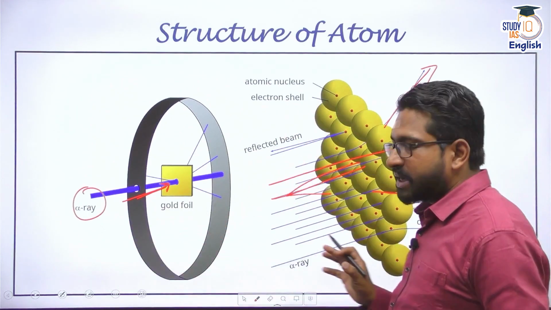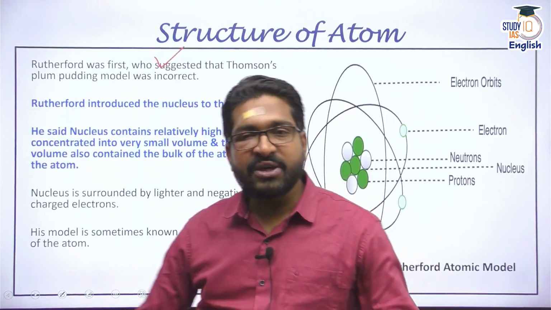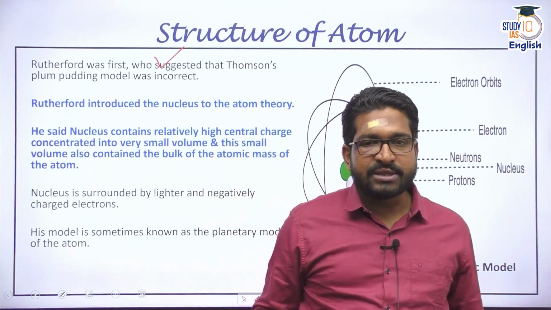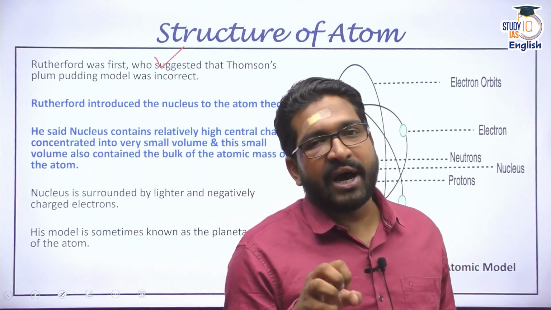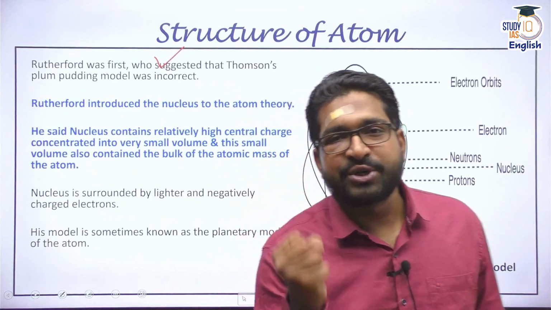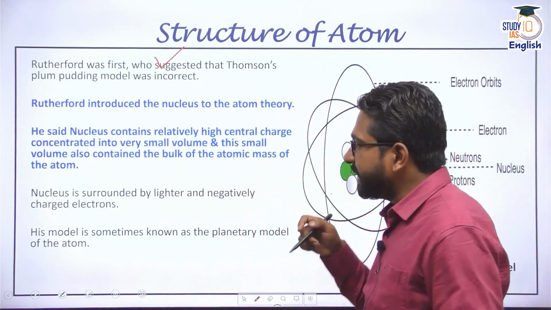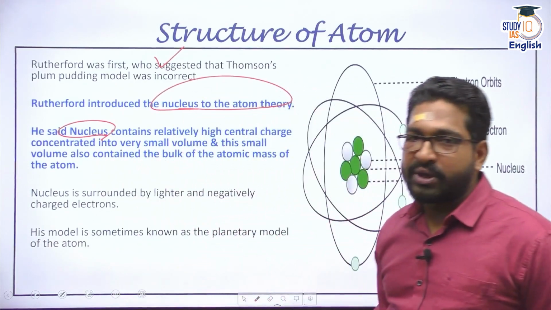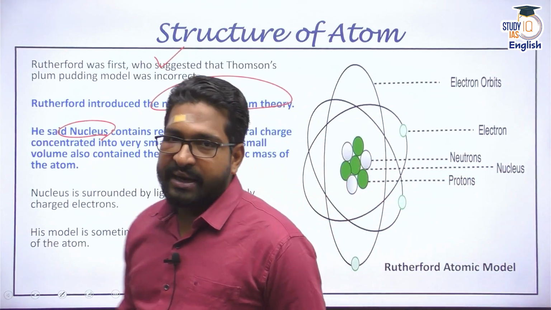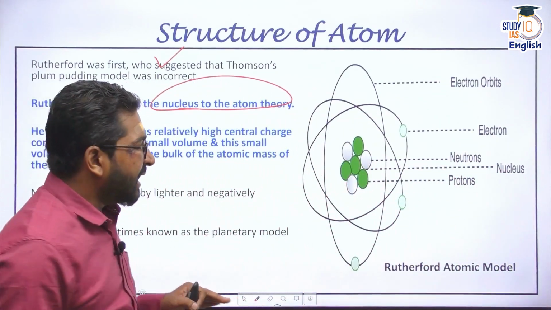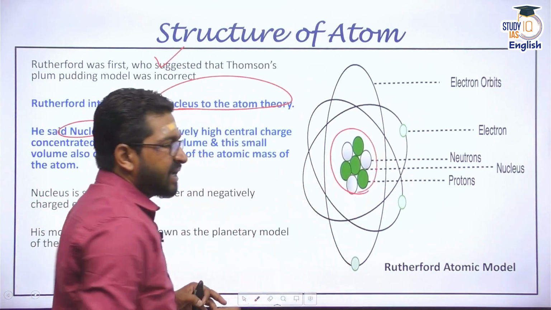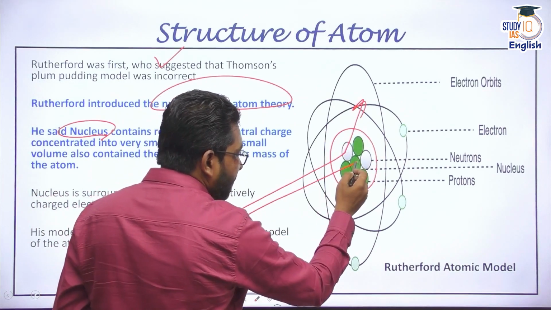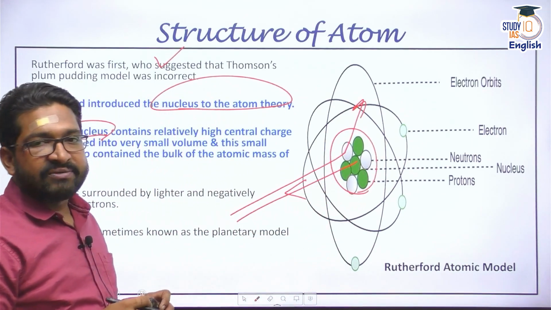So based on this experiment, Rutherford came up with a conclusion. He concluded that in an atom, basically the gold foil, it consists of some sort of a central charge where the charges are concentrated, and he named it the nucleus. This is also called the nucleus theory or atom theory, which talks about the nucleus. Now Rutherford explained that the positive charges are held at the center of the atom. These are the positive charges, and many alpha rays interact with this. They are scattered, yes, but many alpha rays are also reflected back exactly 180 degrees.